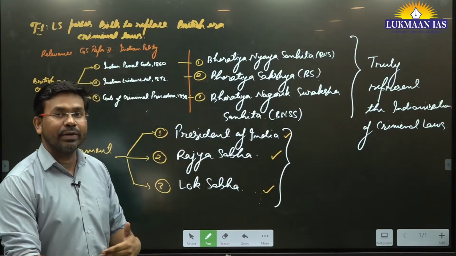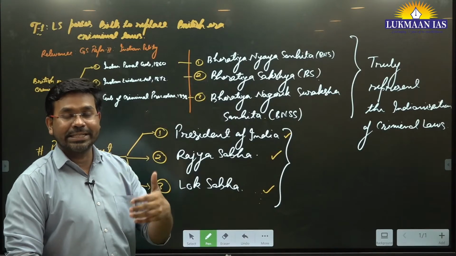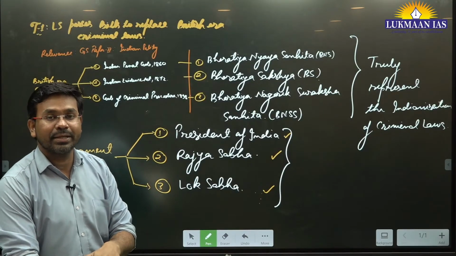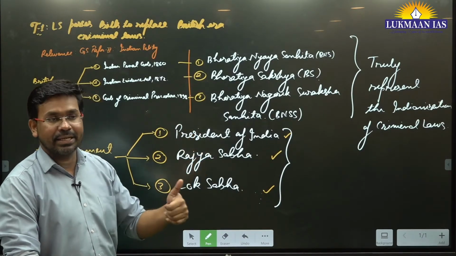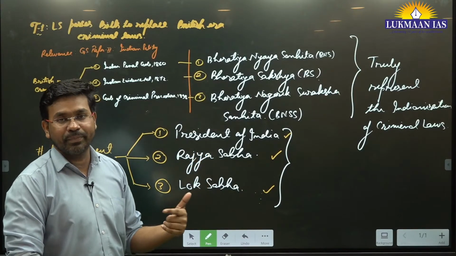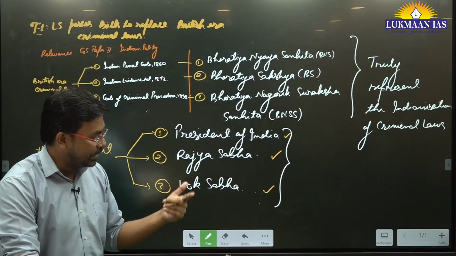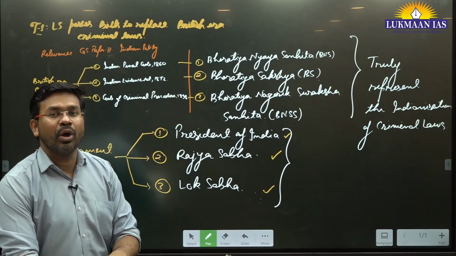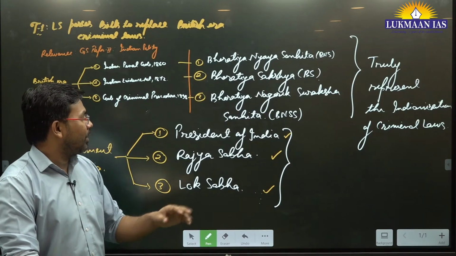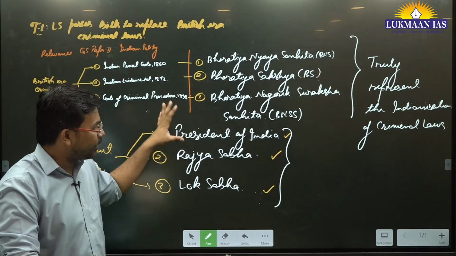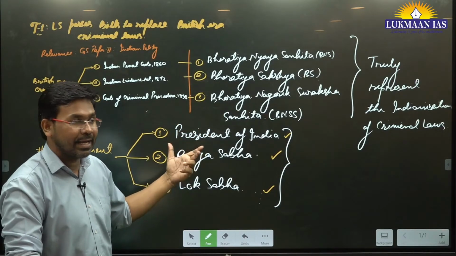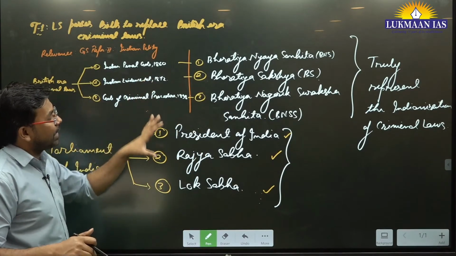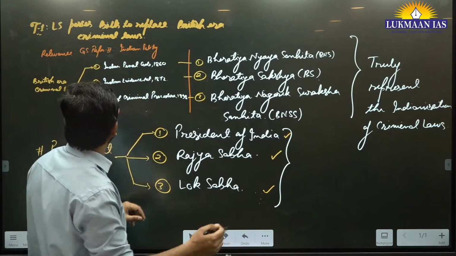So the President of India does have some kind of discretionary power, certain authority, either to give his assent or to withhold the assent, meaning reject the bill, or to send back those bills for reconsideration of the houses. So these are some of the things that the President of India has. At this point of time, if we talk about this particular bill,